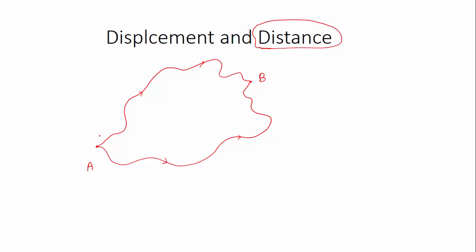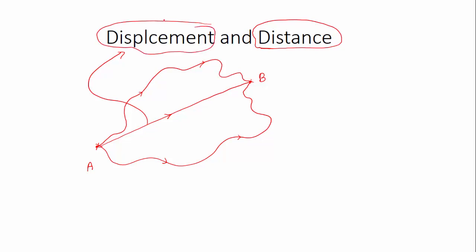So what is meant by displacement? You take the initial point and final point. Take the straight line distance between the 2 points. This fellow is what you call as the displacement. In kinematics, displacement happens to be a more useful concept than the concept of distance.